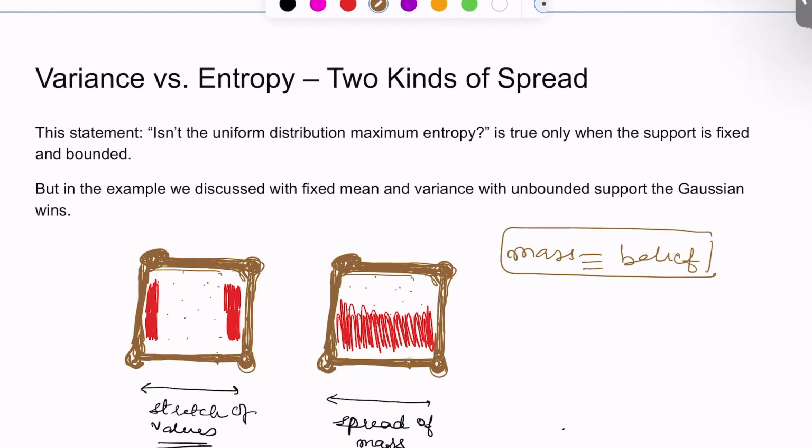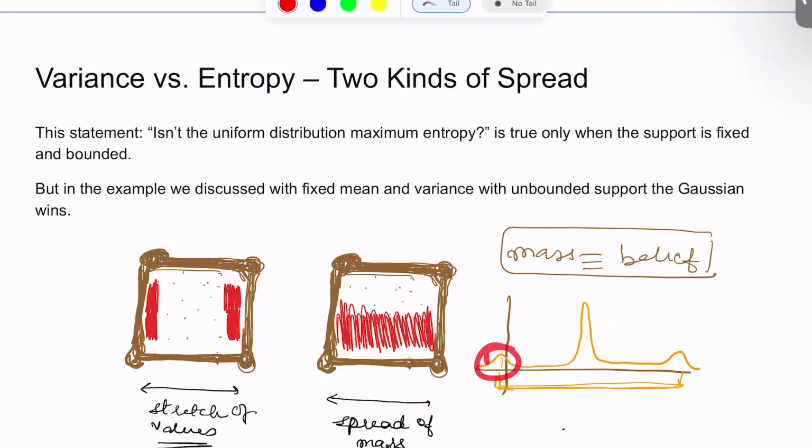So, let's say if we have a distribution looking something like this, so this probably would mean that the stretch of values is considerable, but because the likelihood of these values is small, it might happen that the variance is also small. And because we are also putting a major chunk of the mass at these values, in this case the variance as well as entropy might be lesser, if we consider this kind of shape.